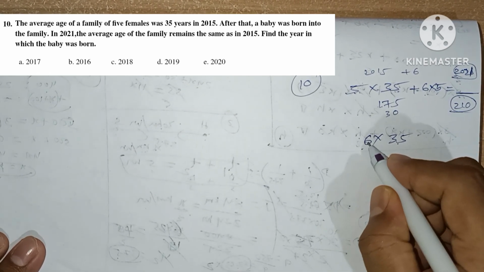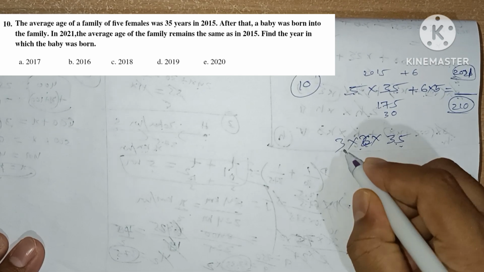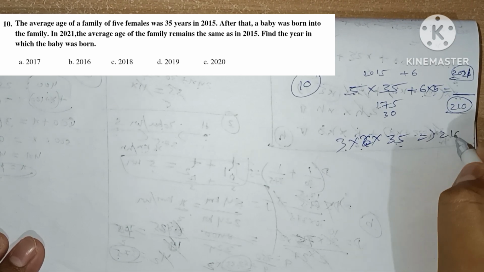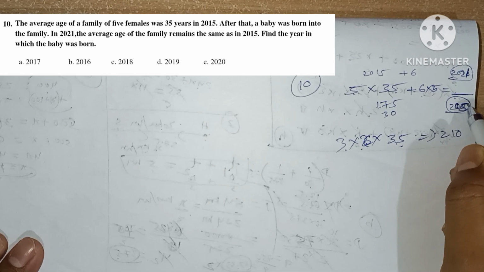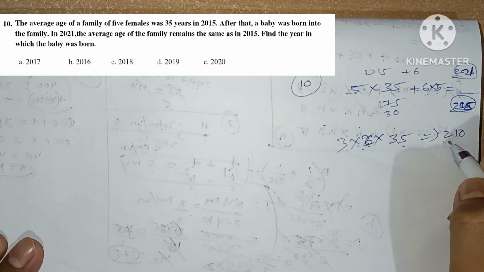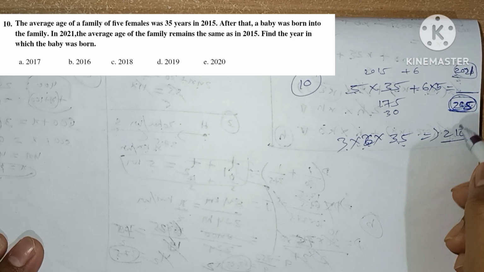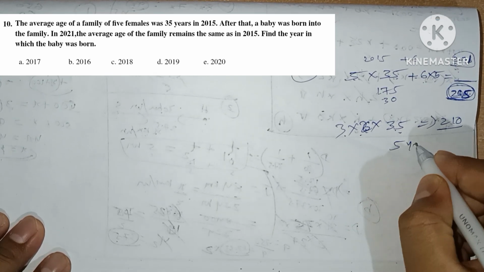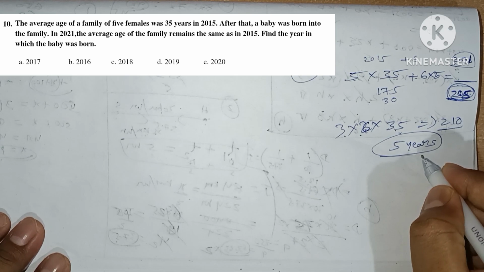How we do it is, instead of 6 we write this as 2 into 3. This will be 35 times 6, which is 210. Here this is the value, nothing but 205. This is not 210. So here we get 210, and here we have 205. The difference between these two is 5 years.